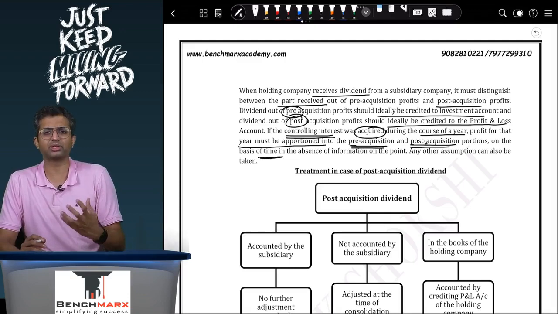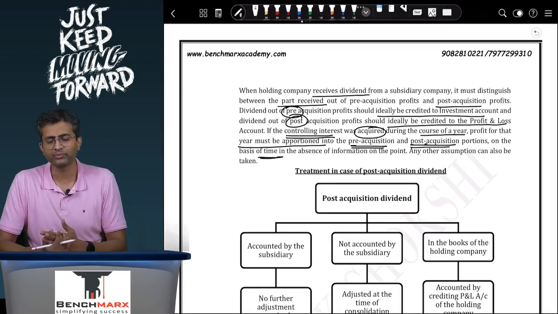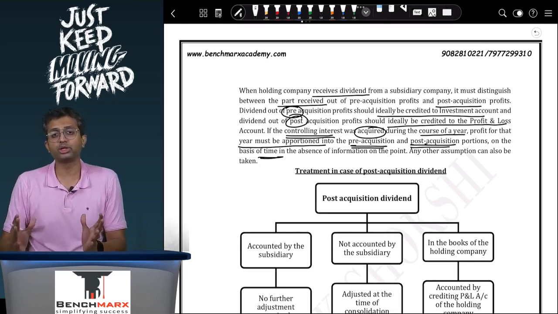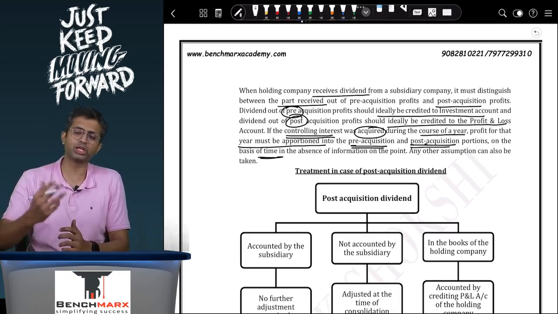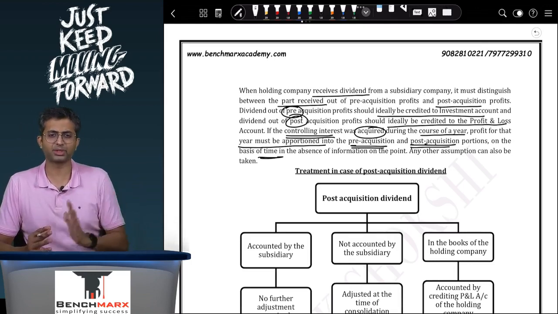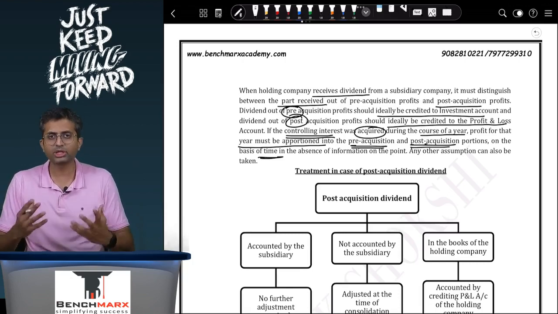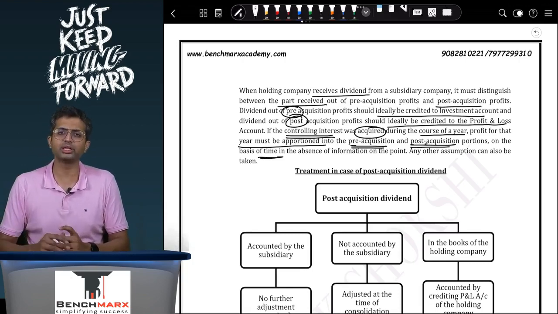So for example, if your date of acquisition is somewhere in the middle of the year, let's say 1st October 21, and the profits earned during the entire year were 120 and those 120 have been distributed. So out of the 120 profits, the first 6 months of profits are pre-acquisition, the last 6 months of profits are post-acquisition. And hence we will consider both of them and accordingly determine the amount of pre-acquisition and post-acquisition dividend.